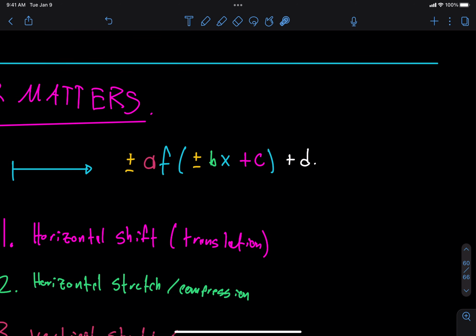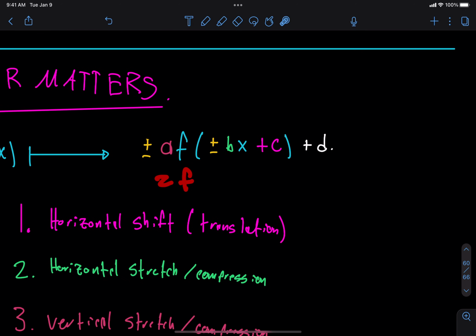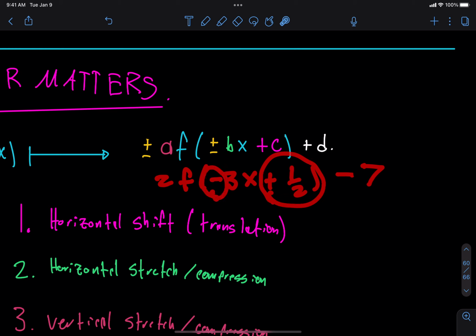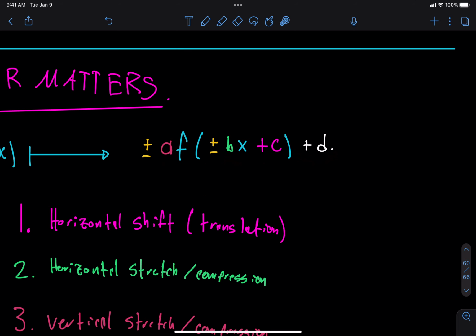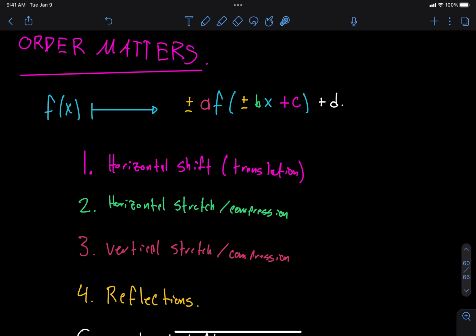So what would be an example? Something like 2f of negative 3x plus a half, minus 7, okay? That would be an example. So what do we have? We have a horizontal shift by a half to the left. We have a horizontal reflection because this is a negative number, and also a horizontal compression because this is the number 3, which is larger than 1. And also we're going to have a vertical stretch, and also a vertical shift. So we got all these different types of things going on. So what order am I supposed to do them in?